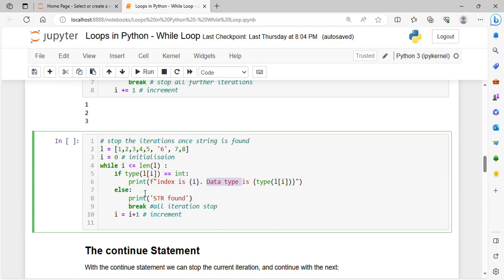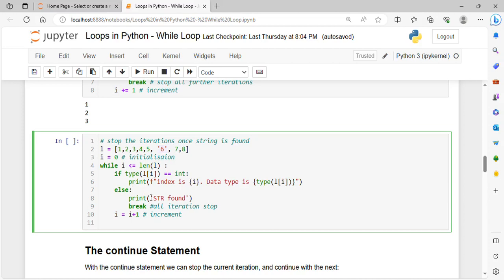If this is not true, then it will go to the else part. If the data type is not integer, it will go to the else part. Like for this 6, the data type will not be integer, it will be string, so it will go to the else part in this case.